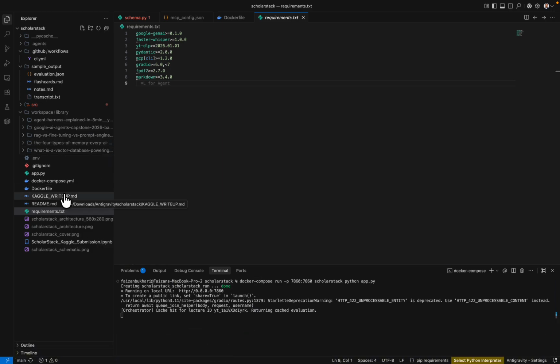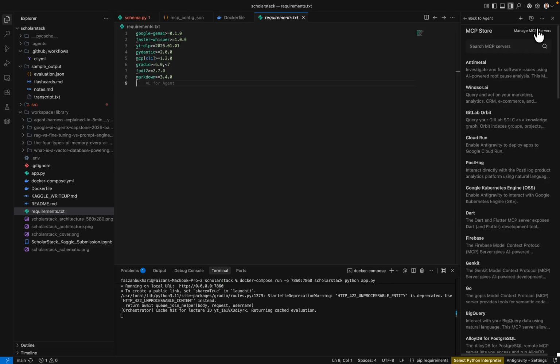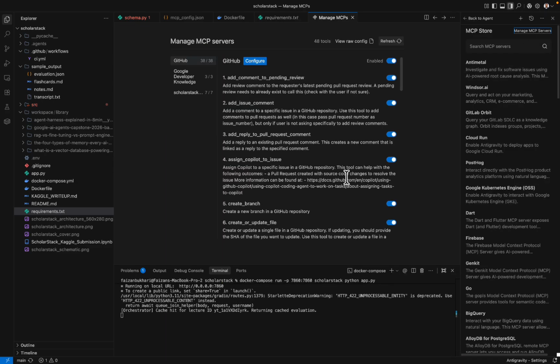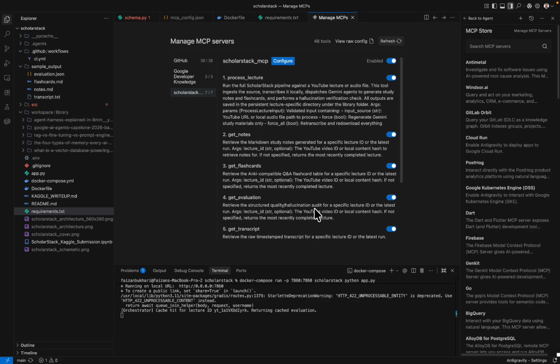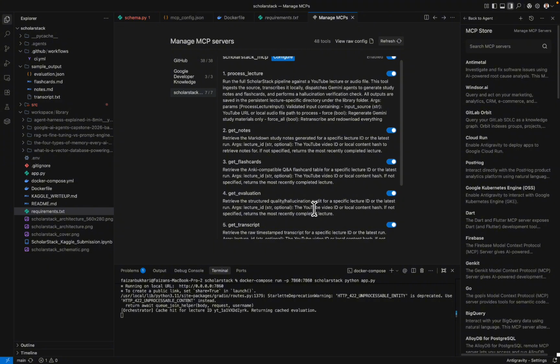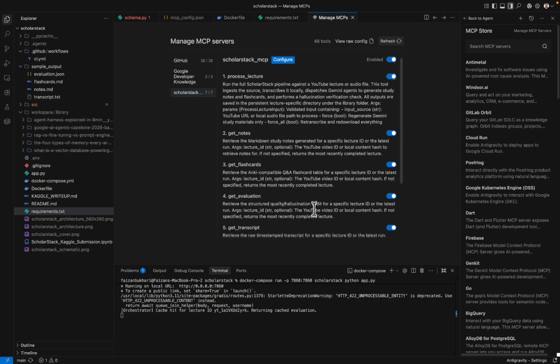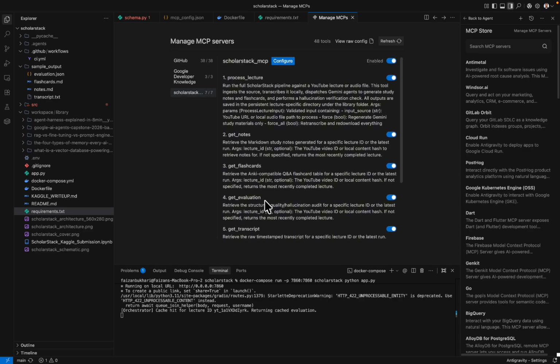So one more important thing. Let's check the MCP server configuration. I hope I don't show my key here, but yeah, okay, let's give it a try. So I created an MCP server of my agent, so that other people can use its tools in their agents. Like these are the tools: process lecture, get notes, read flashcard. But yeah, it was a nice learning.